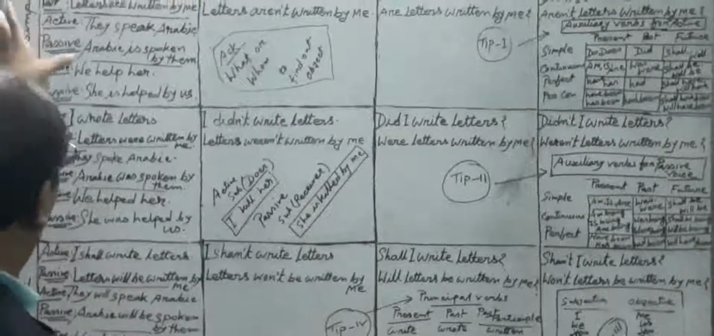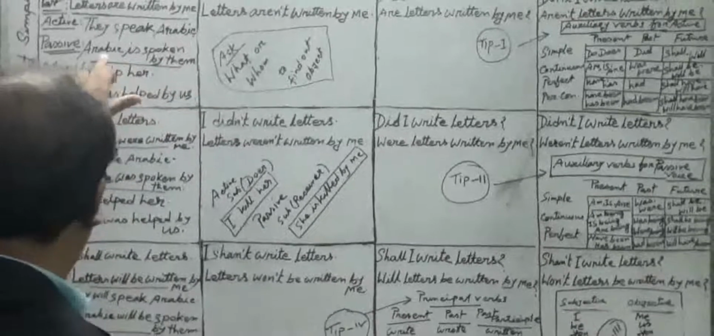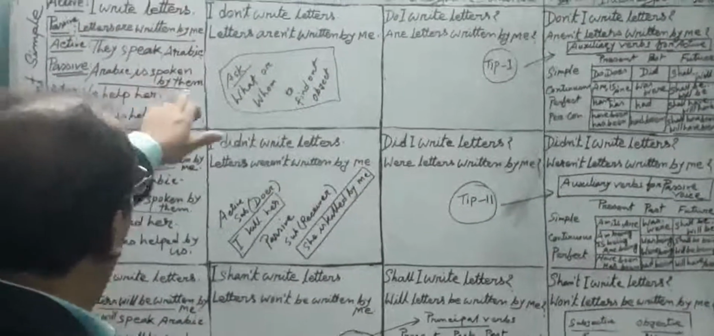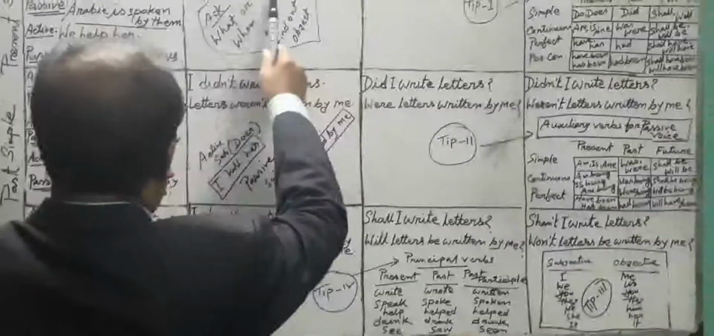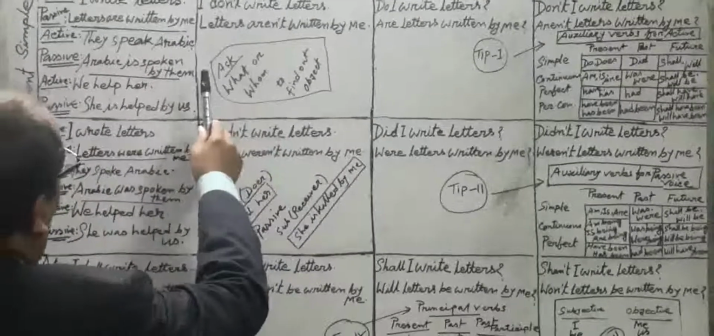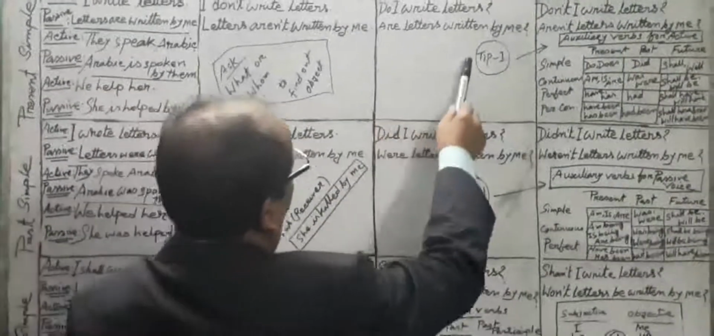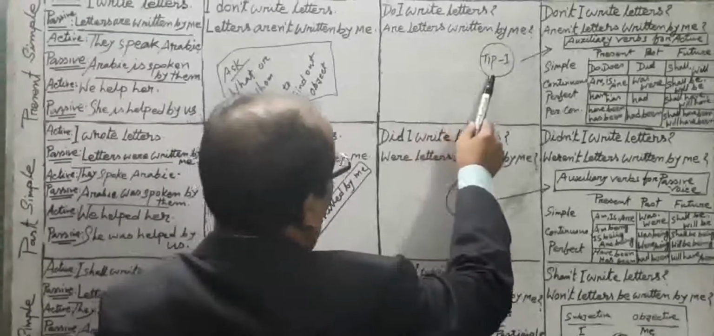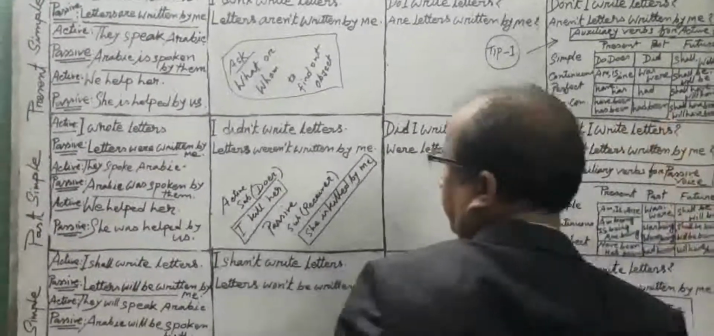Now the second one, active. They speak Arabic. Arabic is spoken. Speak should become spoken. Here Arabic is singular, that's why is. The subject they becomes the object them. They don't speak Arabic. Arabic is not spoken by them. Do they speak Arabic? Is Arabic spoken by them? Don't they speak Arabic? Isn't Arabic spoken by them?